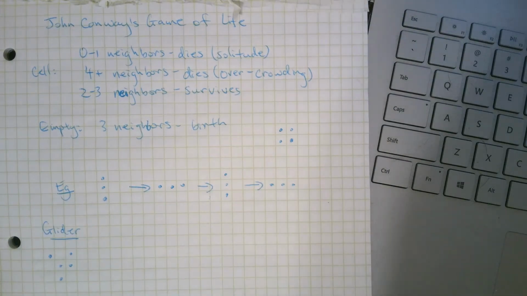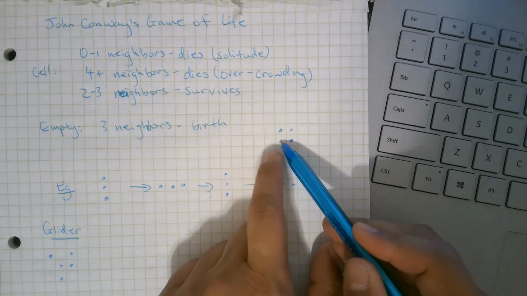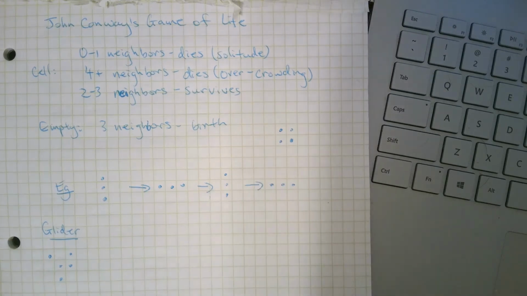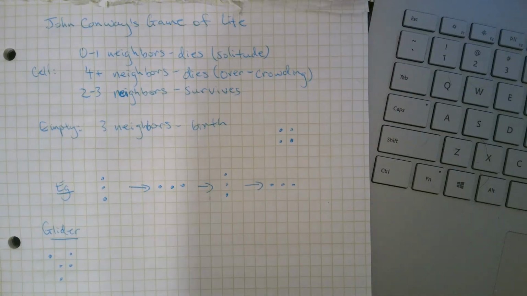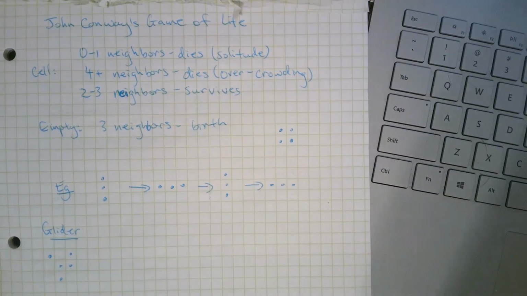If we look over here at this pattern of 4 people, this is actually what we call a still life, meaning if we look at each of these, there are exactly 3 neighbors, so they will all survive. And then there are no empty cells with exactly 3 neighbors, so there are no births. So this thing actually just remains constant there forever.